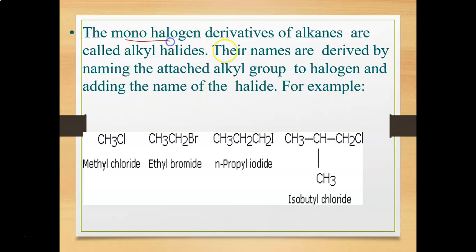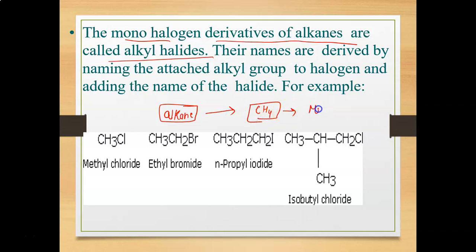Basically, you know that the monohalogen derivatives of alkanes are called alkyl halides. For example, if you have any alkane, I am going to discuss methane here.